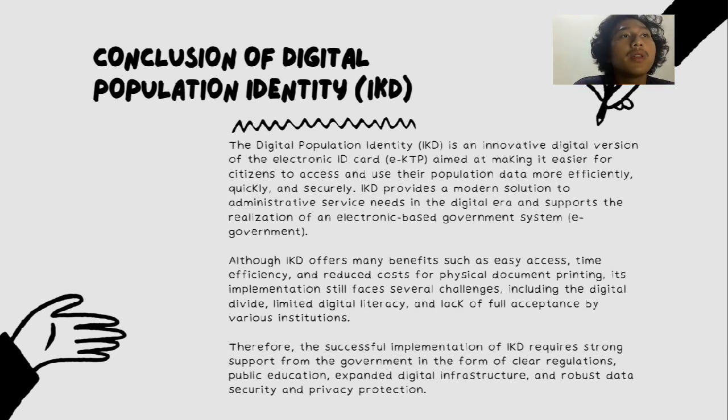Conclusion of digital population identity. The digital population identity (IKD) is an integrated digital version of the electronic ID card (eKTP) aimed at making it easier for citizens to access and use their population data more efficiently, quickly, and securely. IKD provides a modern solution to administrative service needs in the digital era and supports the realization of an electronic-based government system.